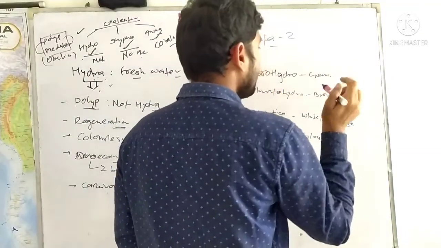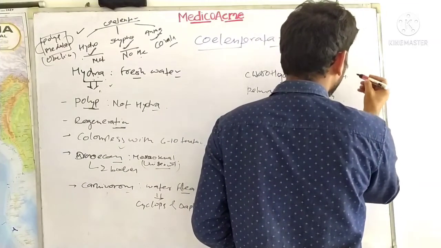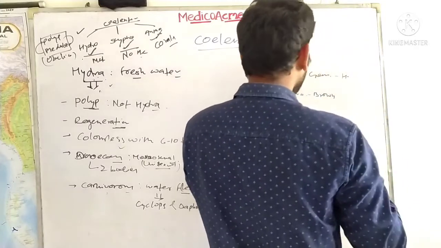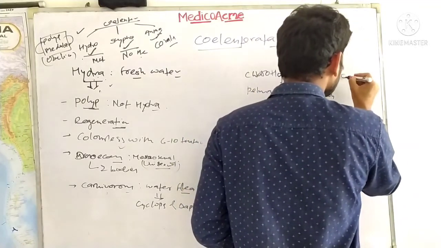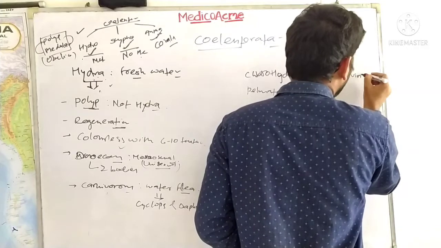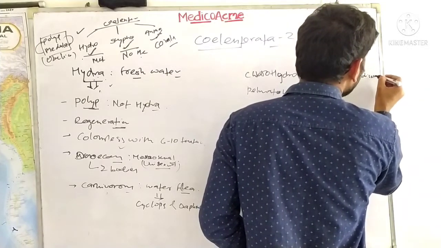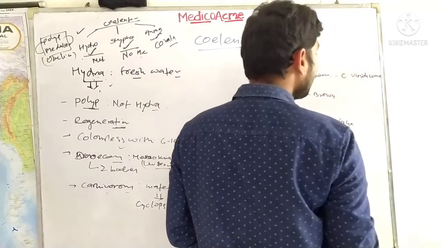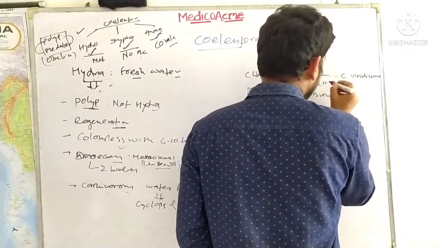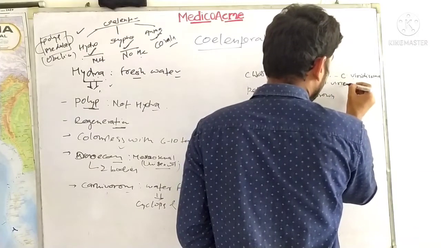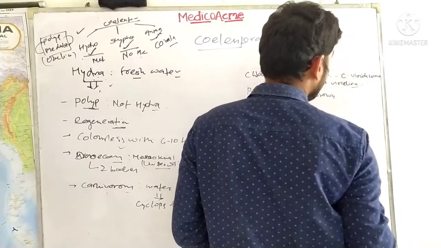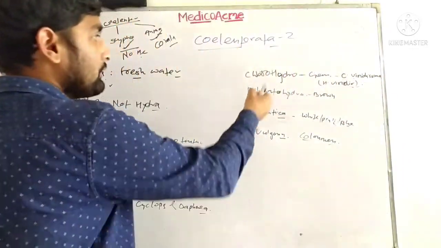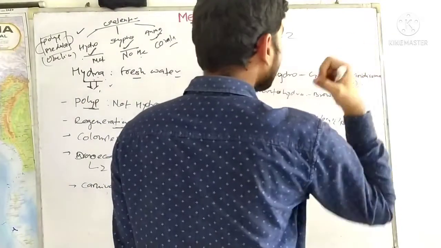Chlorohydra is actually Hydra viridissima. The old name of this Hydra is Hydra viridis. Basically, Hydra viridis is the old name of Chlorohydra viridissima.